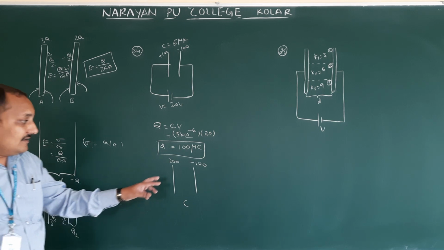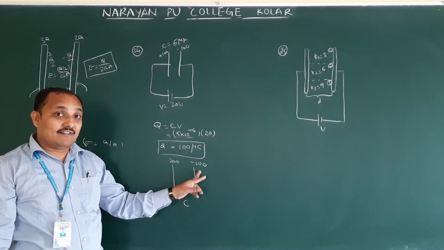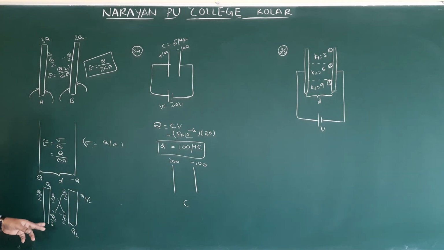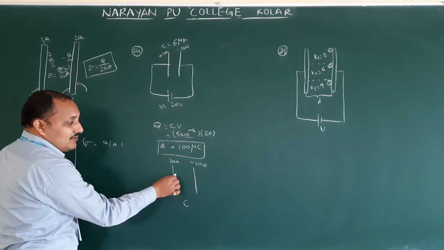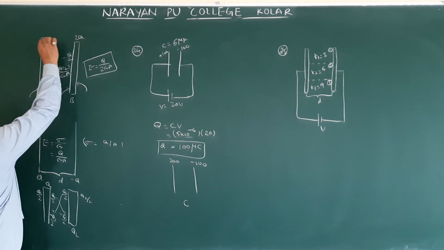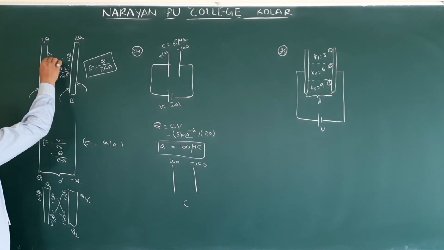Then again, this is unequal charge. Unequal charge will be distributed equally on the inner plates. How it is distributed, we find by using this formula: (Q1 minus Q2) by 2. Here, for the negative charge, and here positive, therefore we subtract simply. 3Q minus 2Q, we got Q by 2.